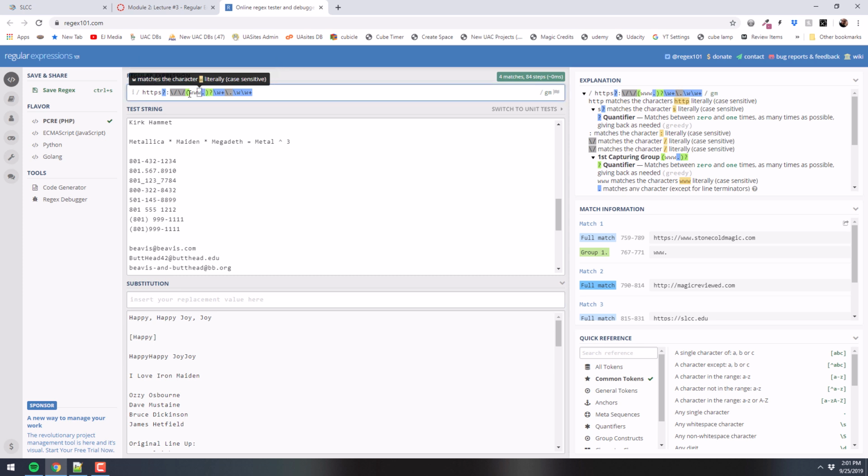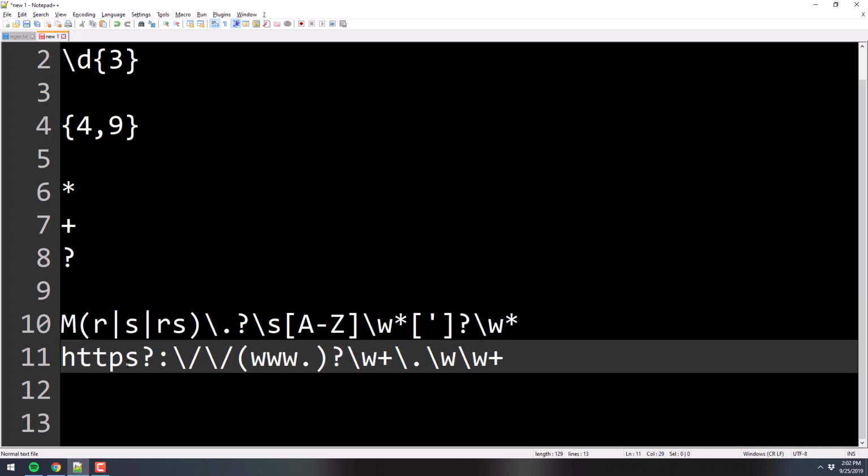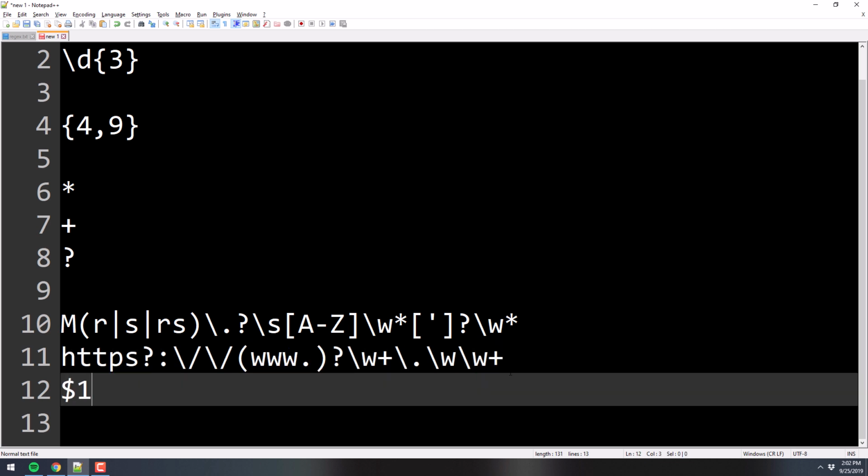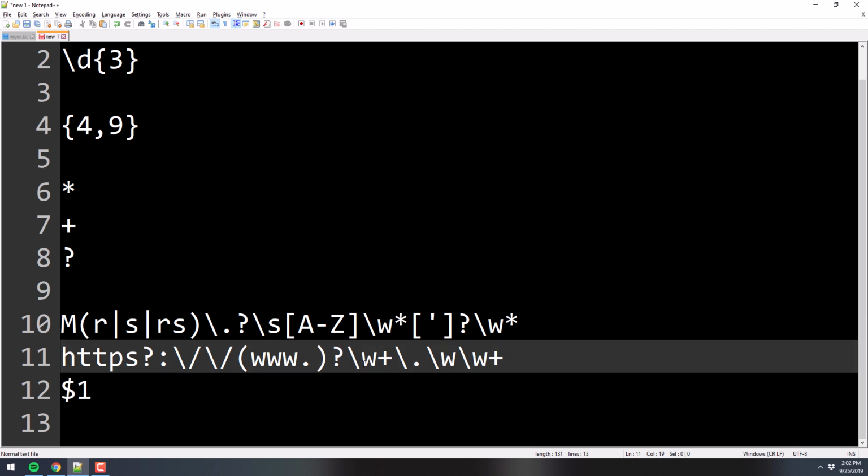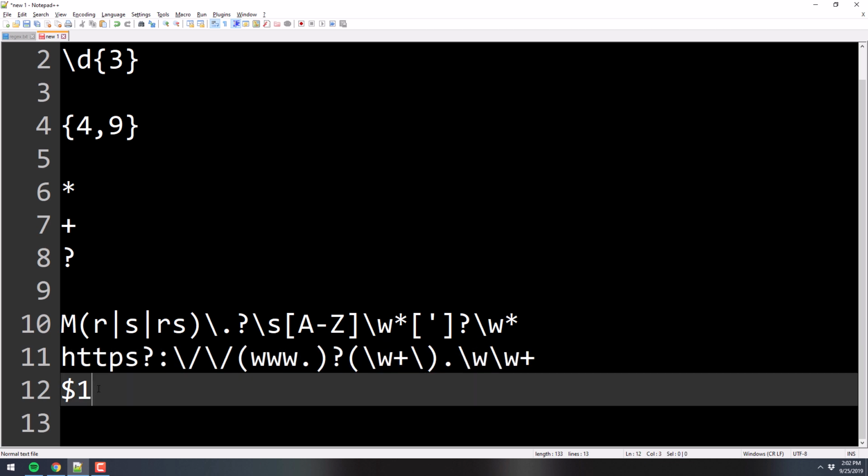So these parentheses, the way they work, every group of parentheses in a regular expression is assigned a variable. So this group of parentheses, that variable right there, its name is string 1, or $1. That's its name. If this had parentheses around it, which this would cover, this is the actual URL name, that variable is called string 2. And when I say string, in the 80s when I first learned to program, the $ was called string. That was the name of the $. So don't be thrown off by that.